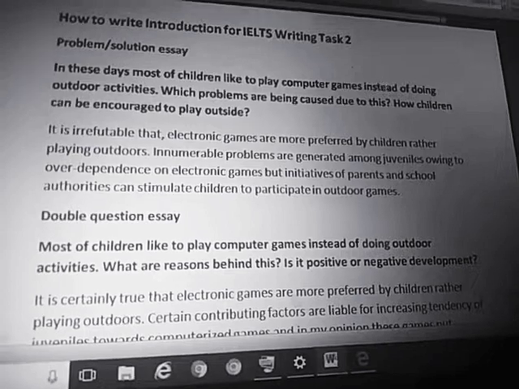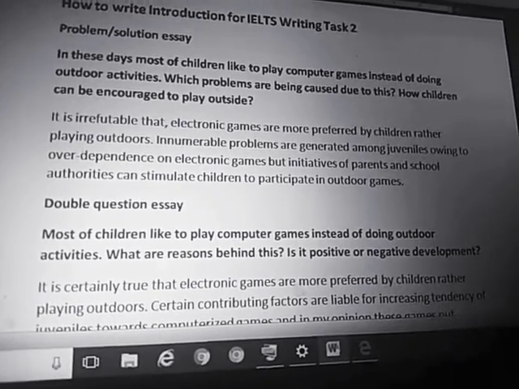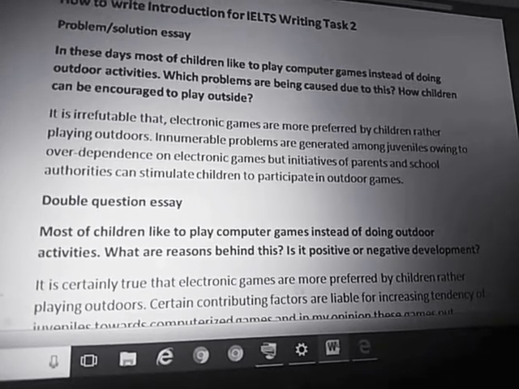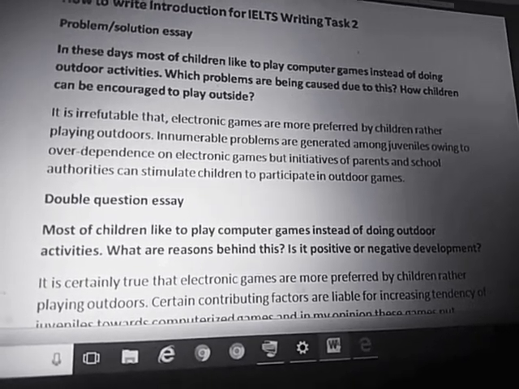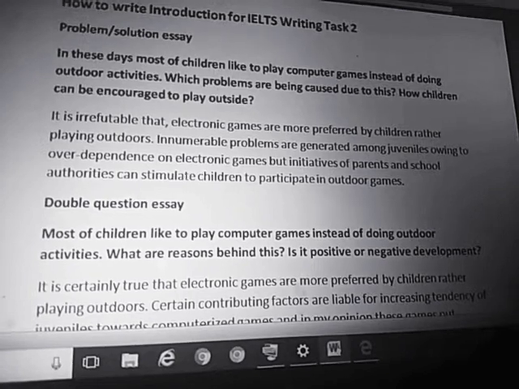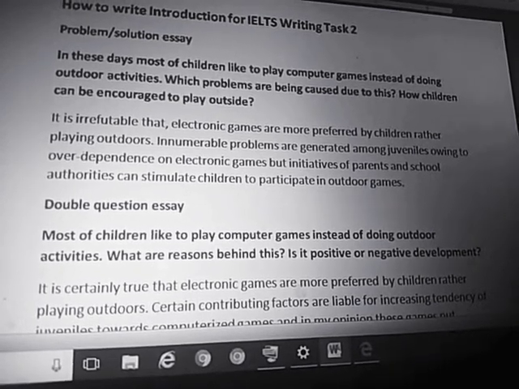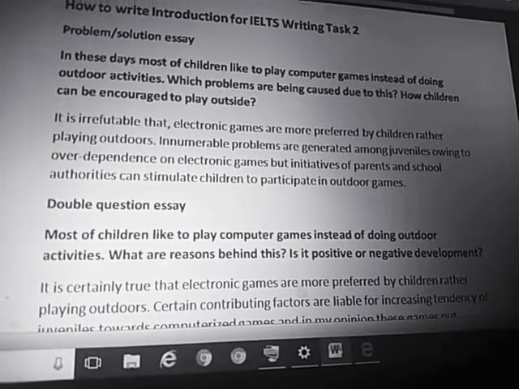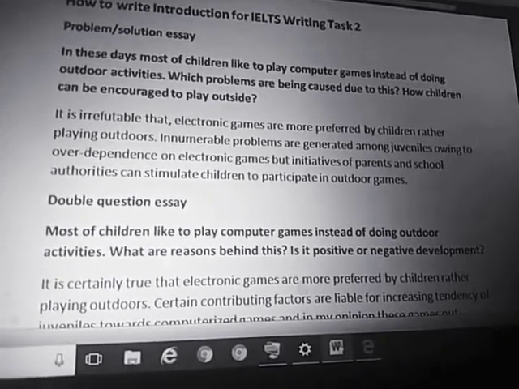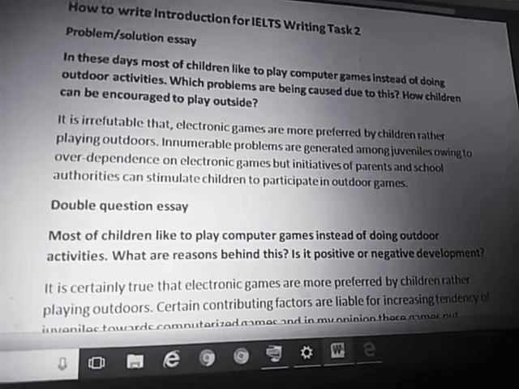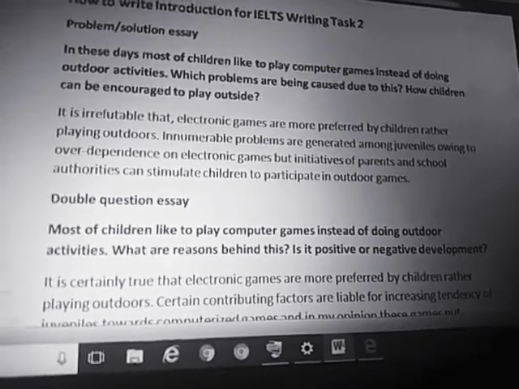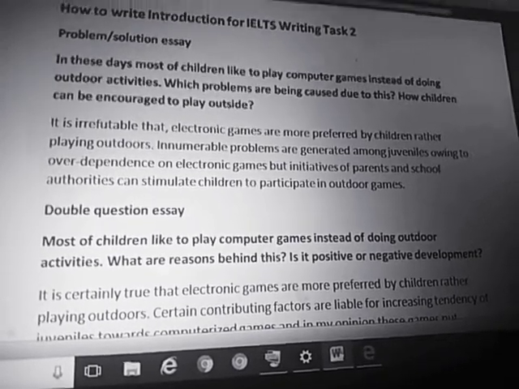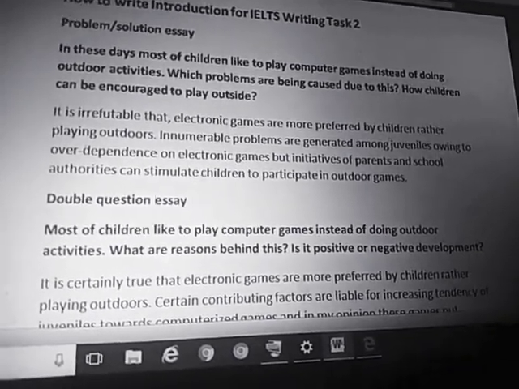Innumerable means many. Problems are generated, means caused, among juveniles, means children, owing to over dependence on electronic games, but initiatives, means steps, of parents and school authorities can stimulate, means encourage, children to participate in outdoor games.